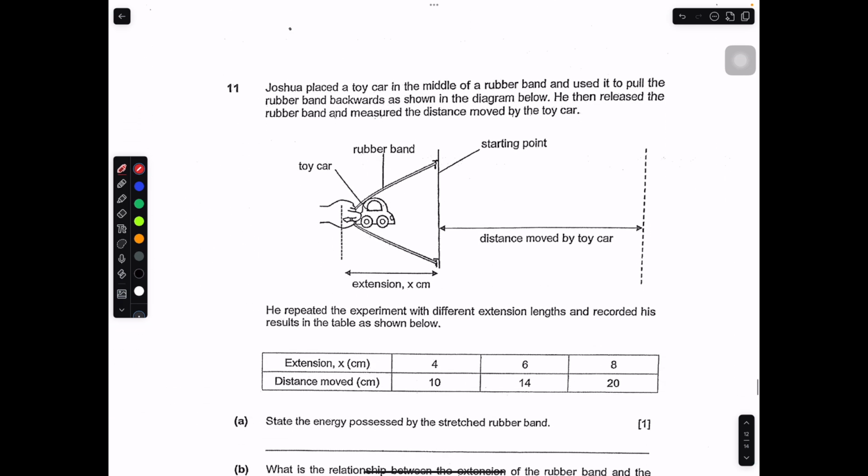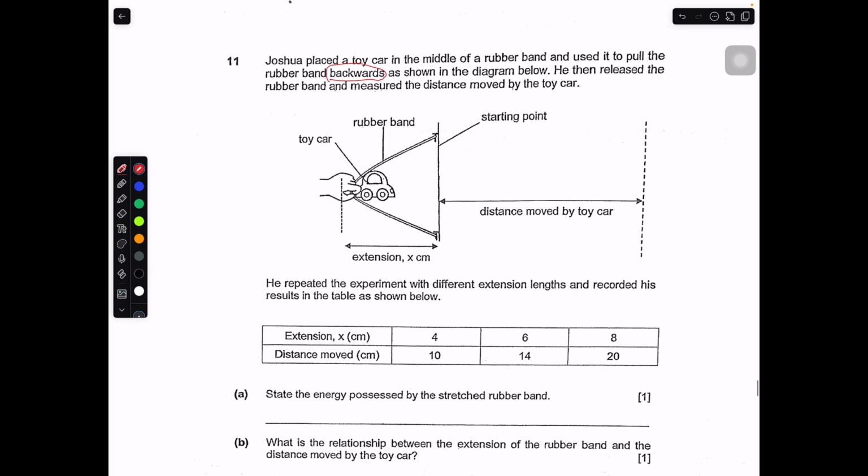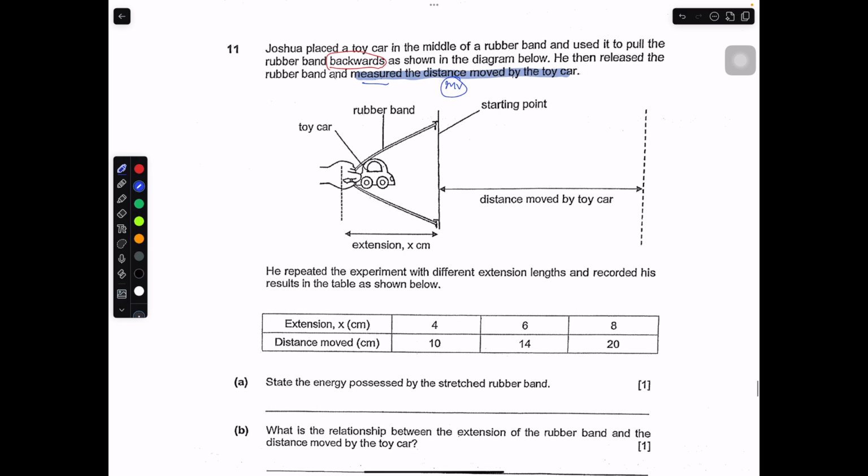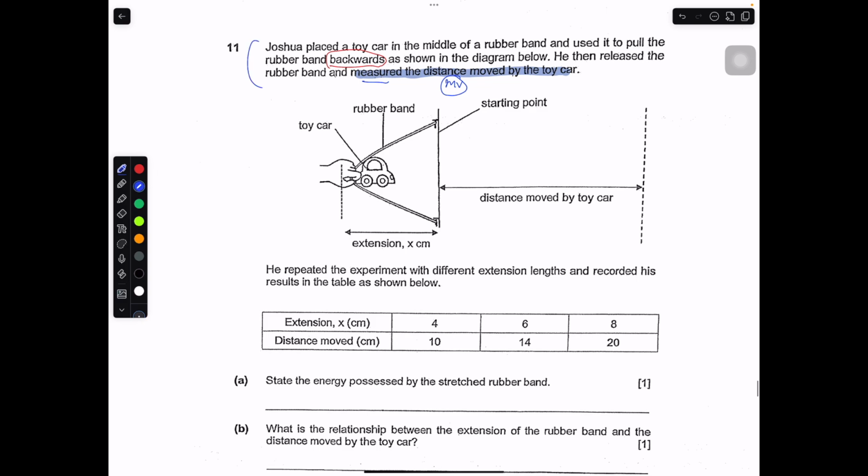Joshua placed a toy car in the middle of a rubber band and used it to pull the rubber band backwards, as shown in the diagram. Then he released the rubber band and measured the distance moved by the car. So very quickly, the distance moved by the car will be the measured variable, because they already tell you the word measured. And then the changed variable, sometimes it may not be seen very clearly.